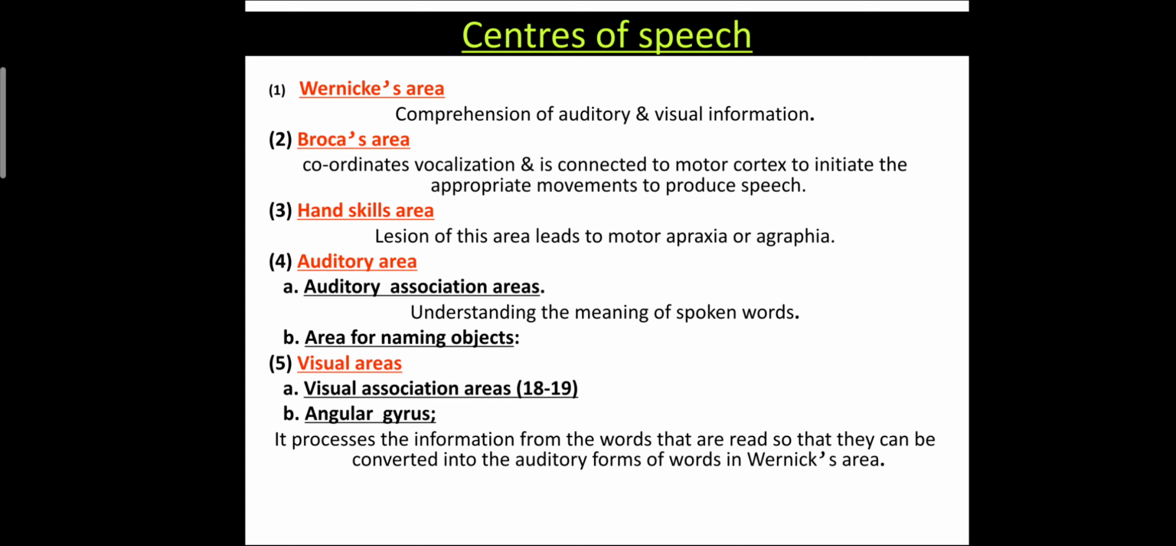In the auditory area, the first is the auditory association area. That is required for understanding the meaning of the spoken word, and second is the area for naming the objects. The visual areas are the visual association areas number 18 and 19. The angular gyrus processes the information from the words that are read so they can be converted into auditory forms of words in the Wernicke's area.